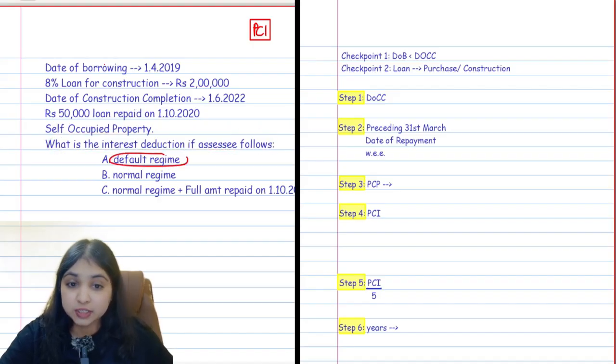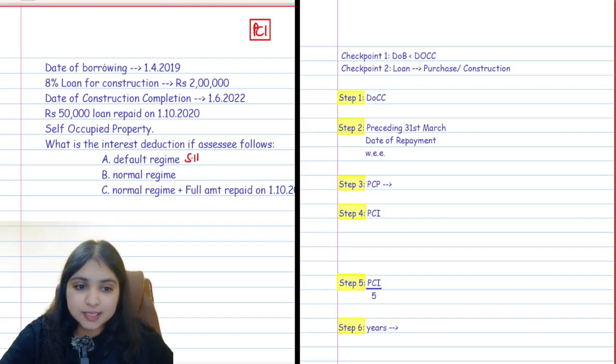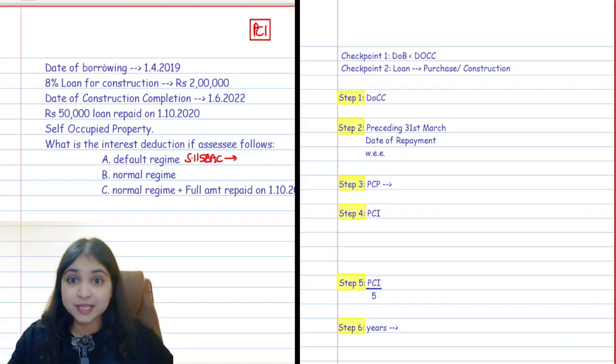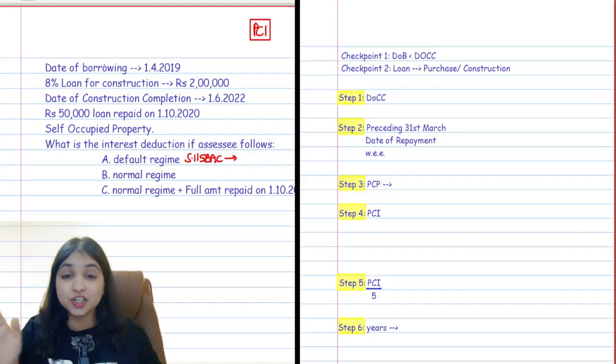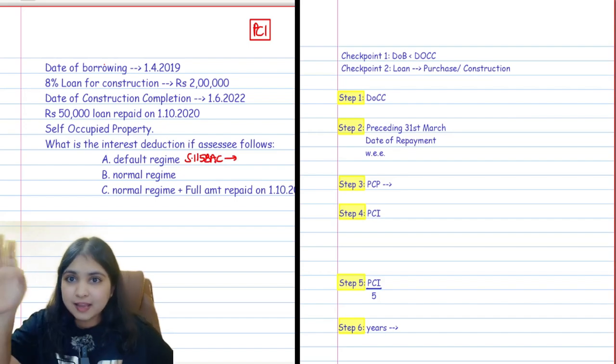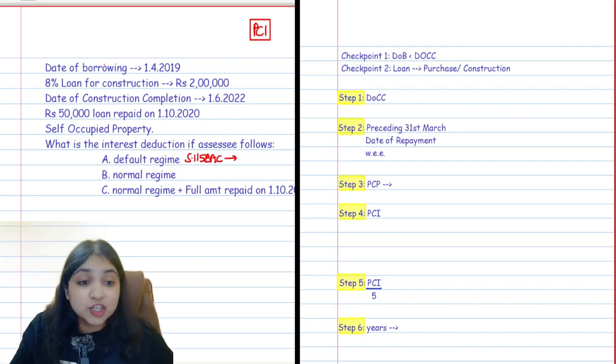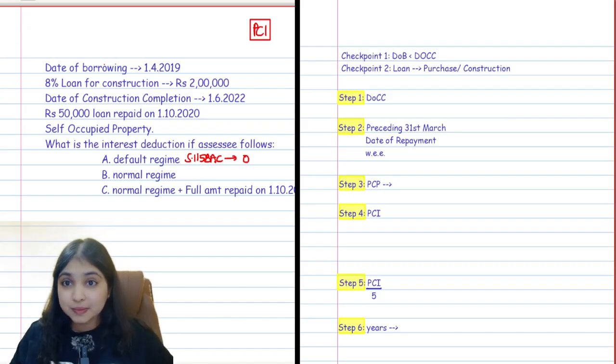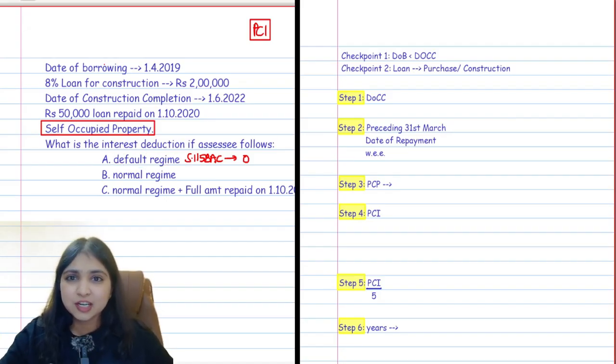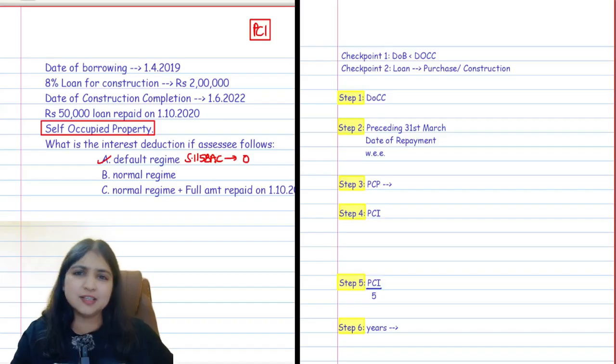If the assessee is following the default regime, that is if the assessee is following section 115BAC, here there is nothing more to discuss guys. Under 115BAC, let out property has the usual computation, but self-occupied property NAV is 0. Section 24 deductions will also be 0 and your net number will be 0. So if it is a self-occupied property and the assessee is following the default regime, then there will be no interest deduction under section 24 guys. No pre-construction interest, no current year interest, nothing. So if the assessee is following the default regime, nothing more for me to discuss, interest will be 0.